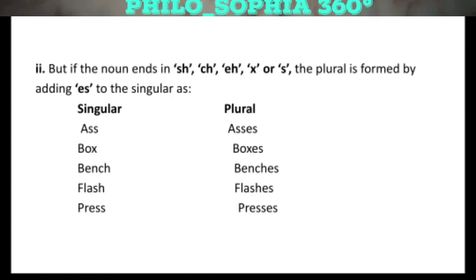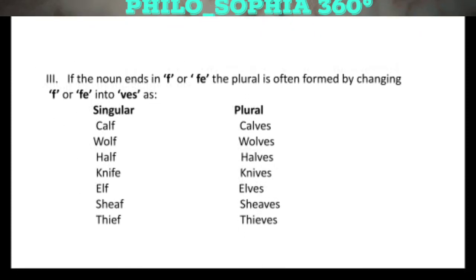We have a word bench, it is ending with ch, we will add es in it and it will become benches, which is plural. Now another rule, if the noun is ending in f or fe, the plural is often formed by changing f or fe into ves.